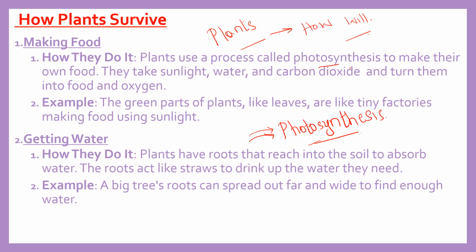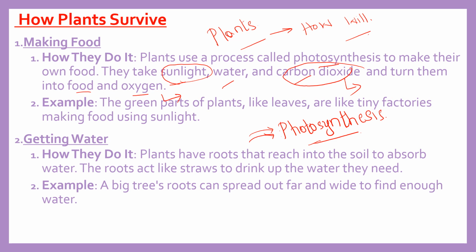What is it? To make their own food, they take sunlight. The plants use sunlight, water, and carbon dioxide. And what do they do? They make food, and they release oxygen into the air. Food for itself and oxygen for us, right? So it is taking in carbon dioxide, and so is helping us, and it is giving out oxygen, and so it is helping us.